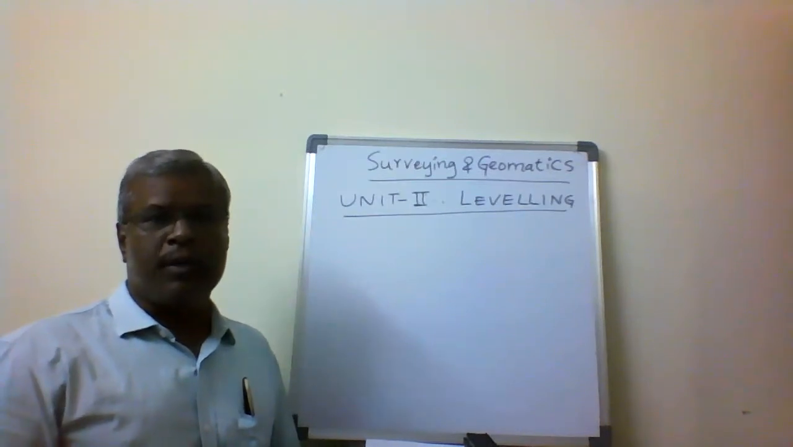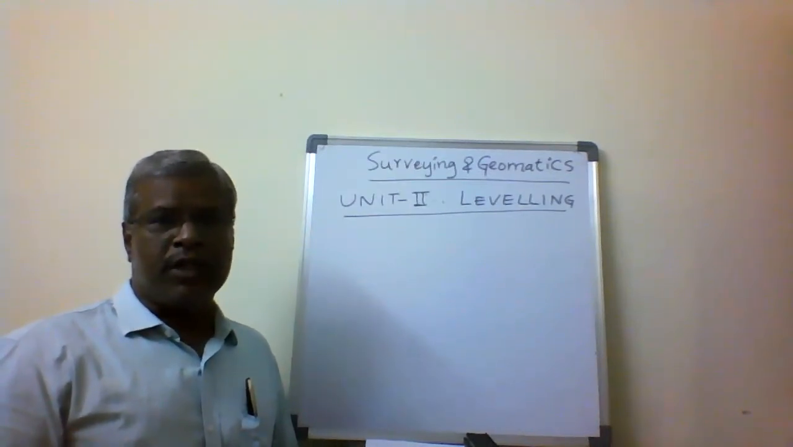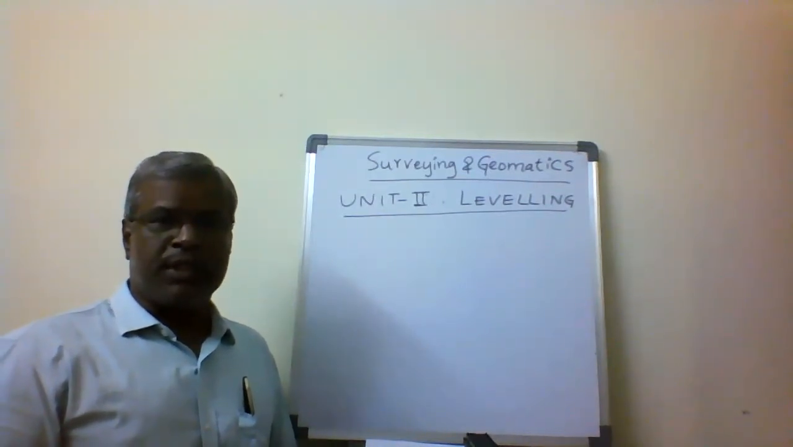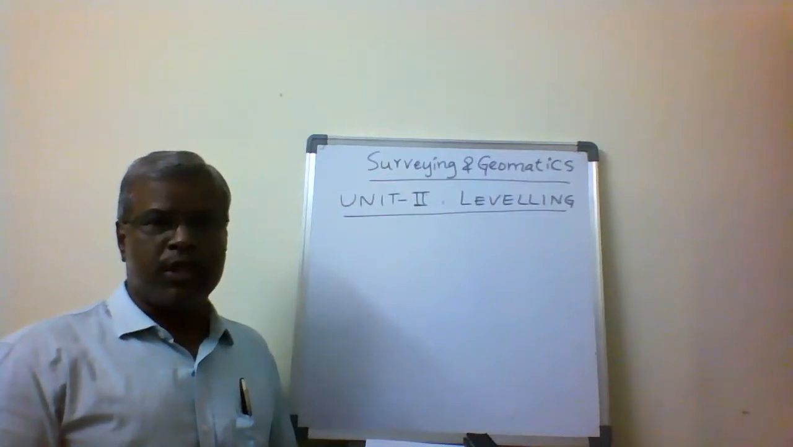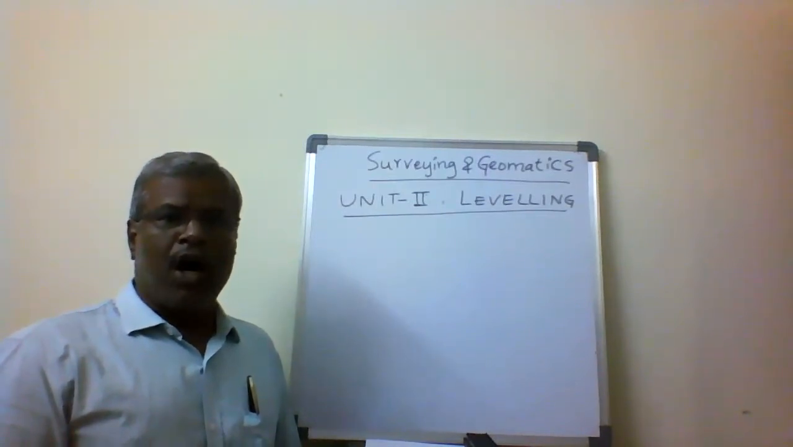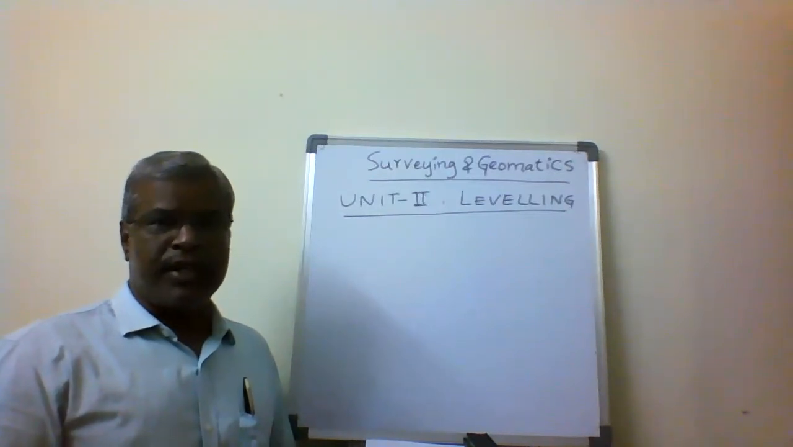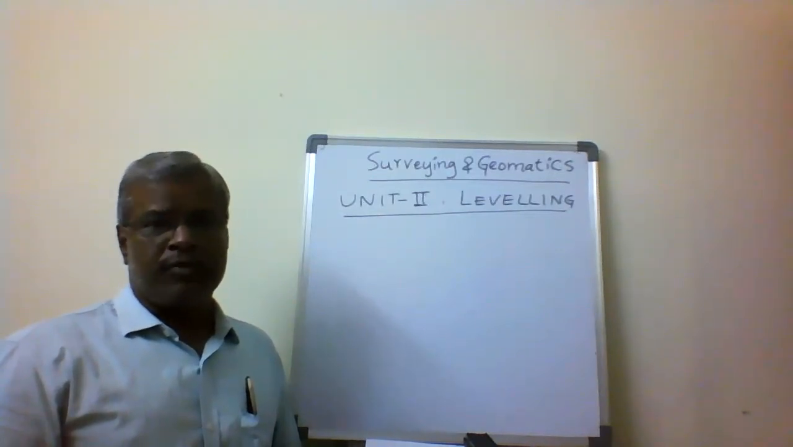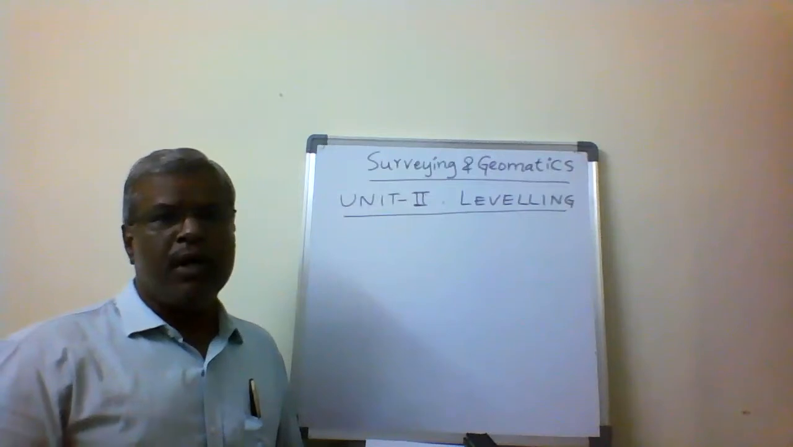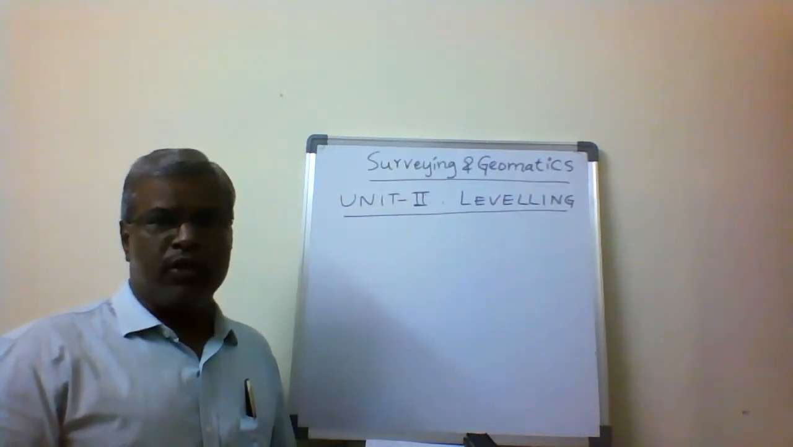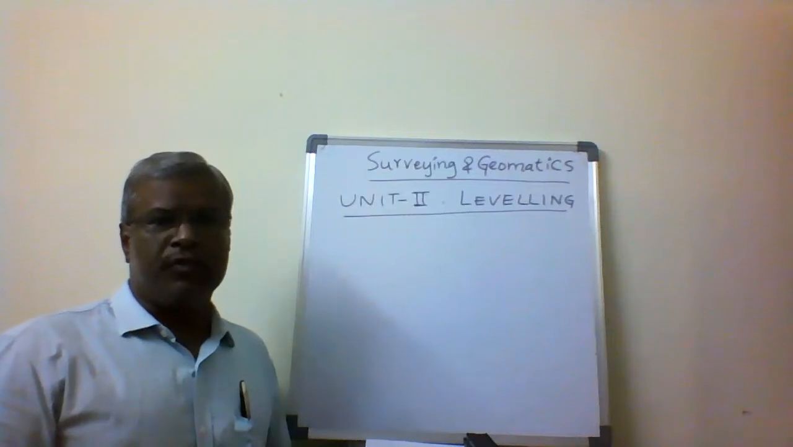Unit 1 was the basic concepts of surveying. In that we covered what linear measurements, or distance measurements, are and what direction measurements are. We covered the basic principles of surveying: linear measurements with the help of a chain and tape, and direction measurements with the help of the compass. This we covered in Unit 1, basic concepts of surveying.